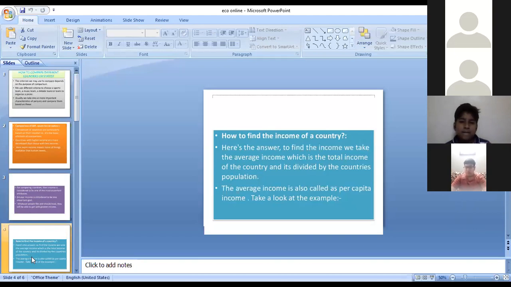Like in maths, you calculate averages. Average means sum of observations upon number of observations. In the same manner, to get per capita income, we divide the total income by the number of citizens, the number of residents, the population. So average income is also called per capita income.